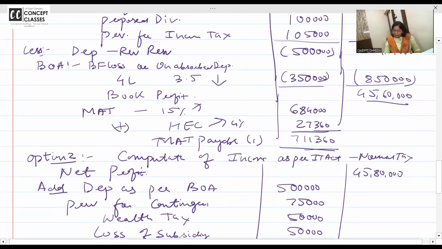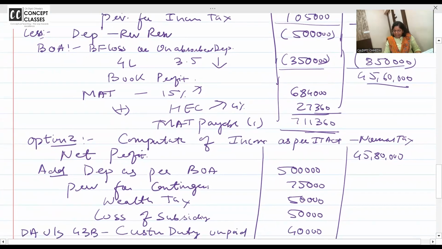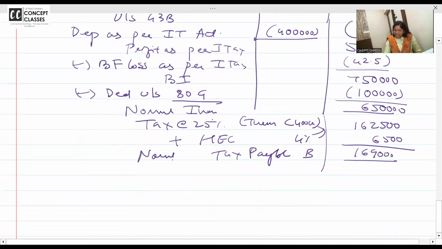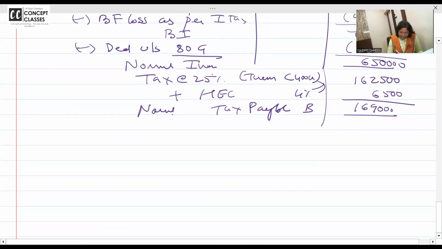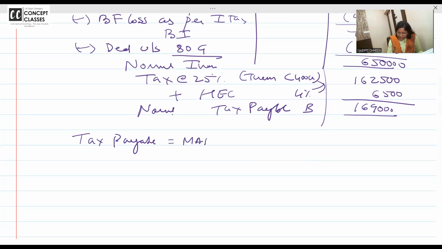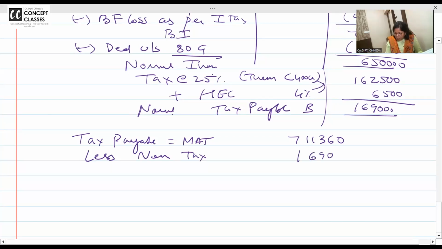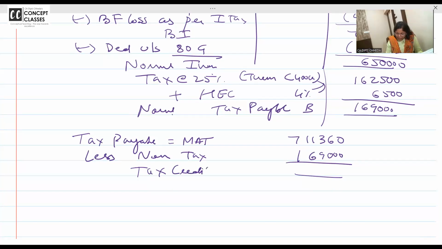So what is your MAT payable? 7,11,360. And what is your normal tax payable? 169. So finally, what you will pay? Tax payable is equal to MAT, whatever yours is, 7,11,360 less normal tax. If you don't pay minimum 7 lakh, at least normal tax you would have paid 169,000. How much tax credit you can carry forward?